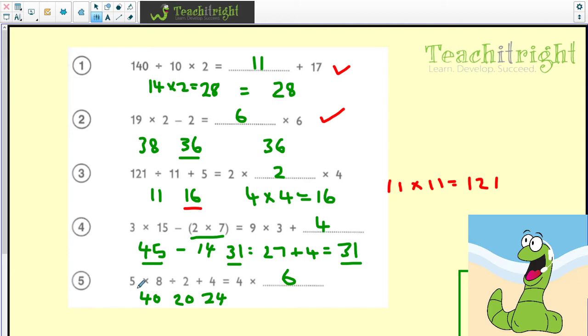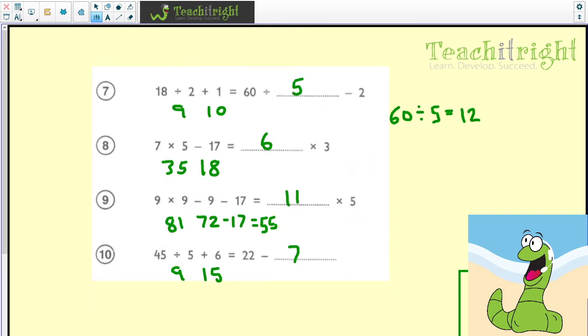Question 5. 5 times 8 is 40. Divided by 2 is 20. Add 4 gives me 24. How do I make 24 on this side? Well, I'm going to do 4 times 6. So what you can do as you're going down through is obviously give them a tick if you've got them correct. Let's have a look at question 7.